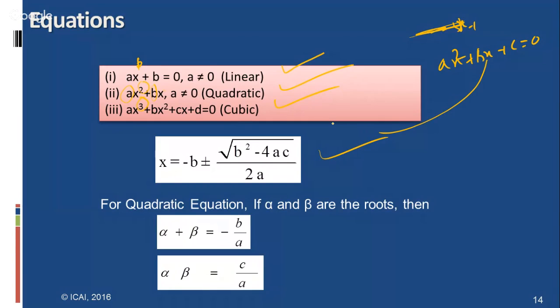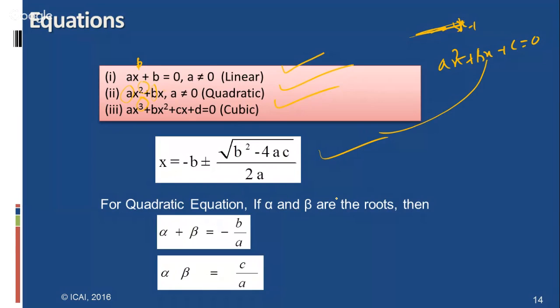The students have to remember the values of the quadratic equation, that is the two roots, alpha and beta. The sum of the roots and the product of the roots are also very important from the examination point of view.